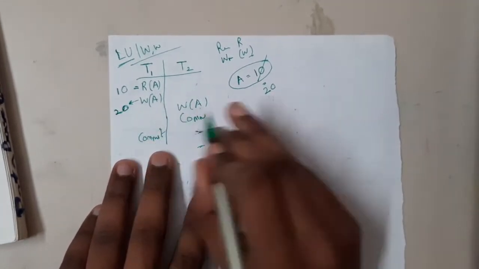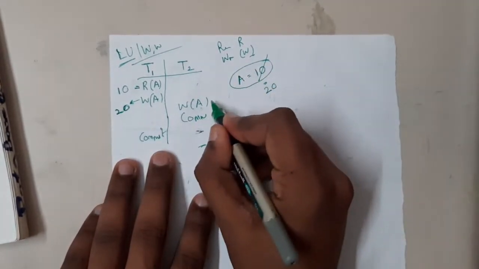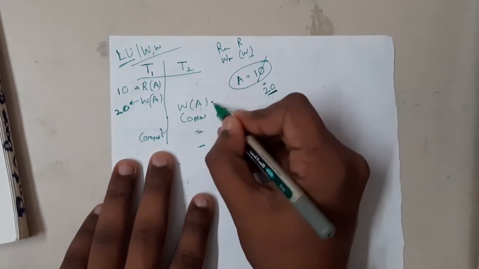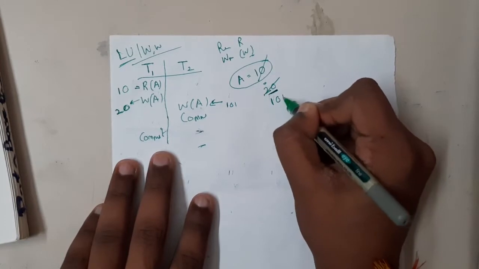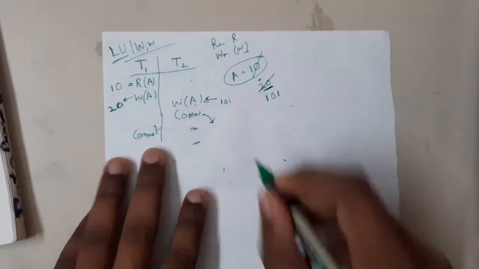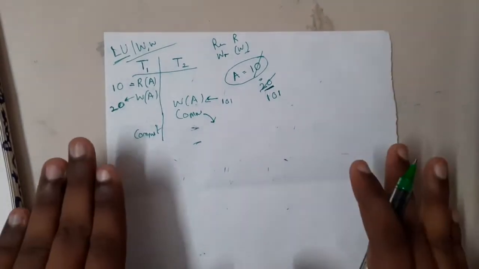So T2, instead of reading, is directly writing. It doesn't know what the value in A is, but it wants to update it to 101. So it has been updated to 101 and it has been committed. What is the meaning of commit, guys? It is going to save permanently, right?